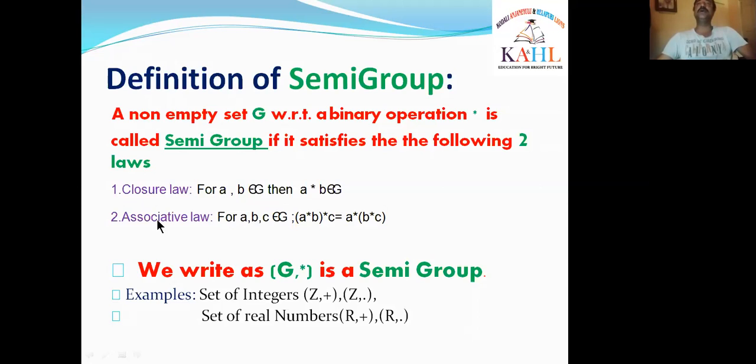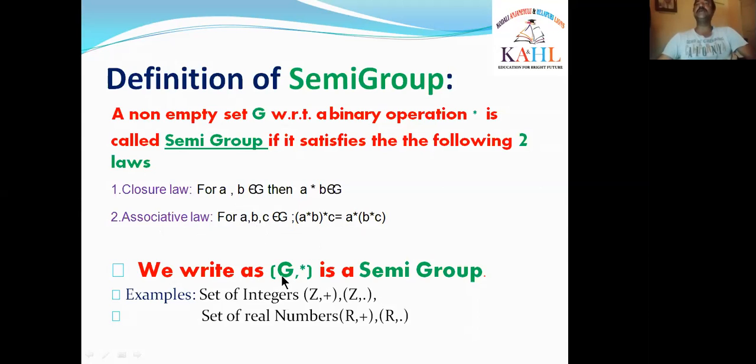What is associative law? The second one is associative law. For that, we have to take three elements a, b, c. For any three elements a, b, c in G, there must be (a star b) star c equal to a star (b star c). If this LHS equal to RHS condition is satisfied for the three elements in G, then we say that associative law exists in G. We simply write as (G, star) is a semigroup.